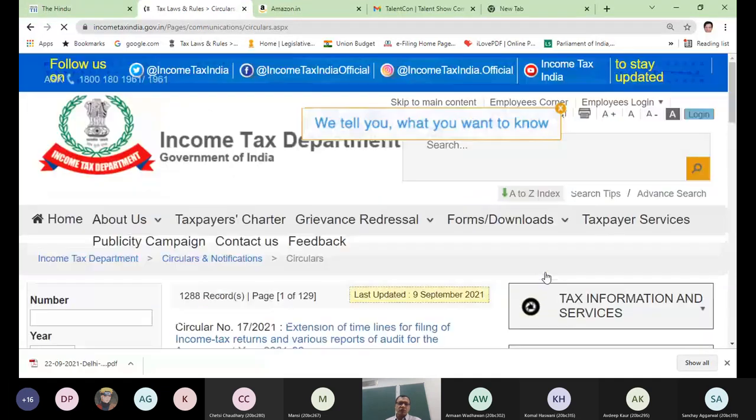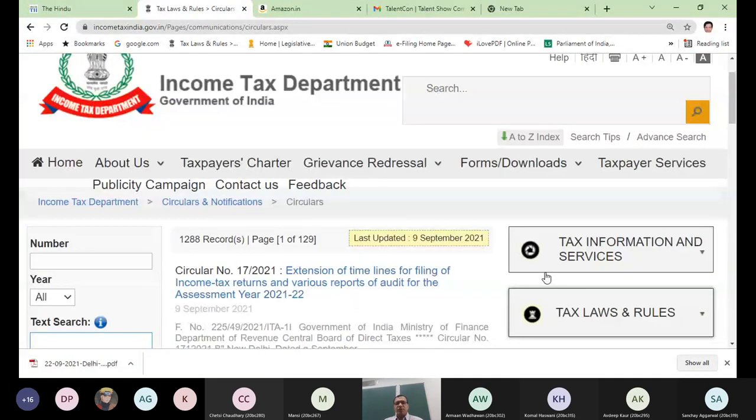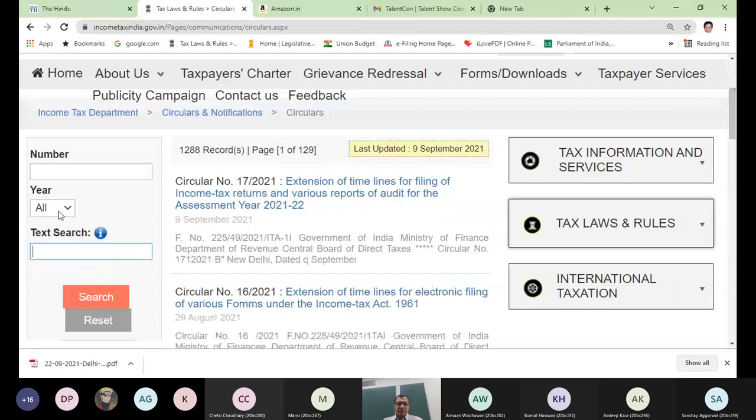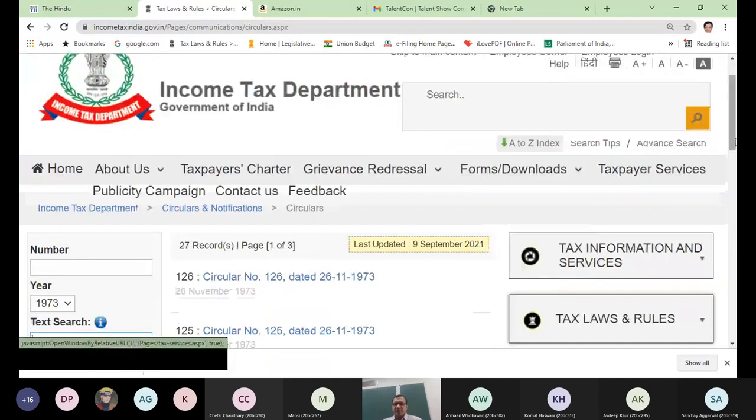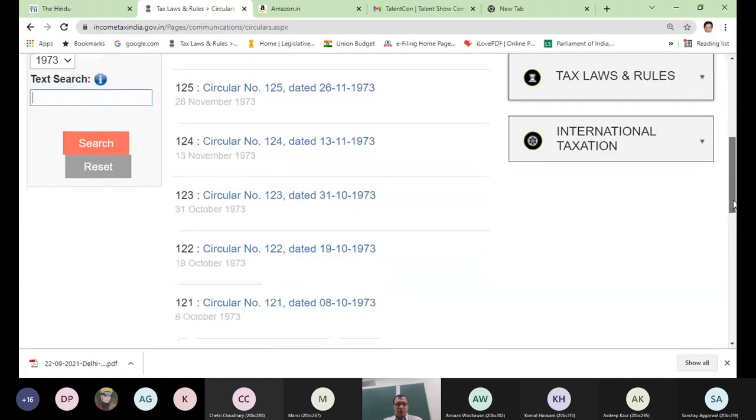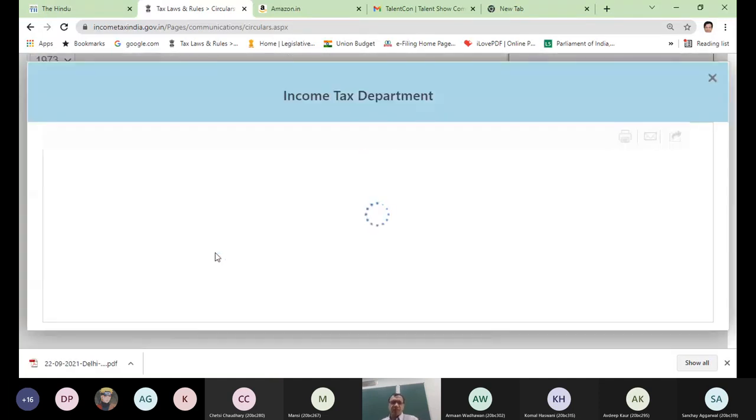Click on circular. So it was of 1973. So let us select year. If you remember the circular number, it is fine. Otherwise, we have to open. It was circular number 122.